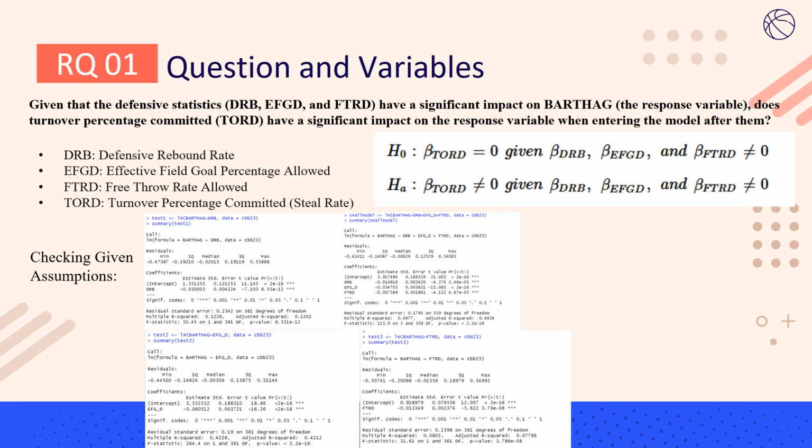Our first hypothesis was that given that the defensive statistics of DRB, EFGD, and FTRD have a significant impact on a team's power rating, or BARTHAG, the response variable, does turnover percentage committed, or steal rate, have a significant impact on the response variable when entering the model last. So, for this hypothesis, we first checked all the given assumptions, BDRB, BEFGD, and BFTRD, separately and together, to confirm that yes, they all did have a significant impact.